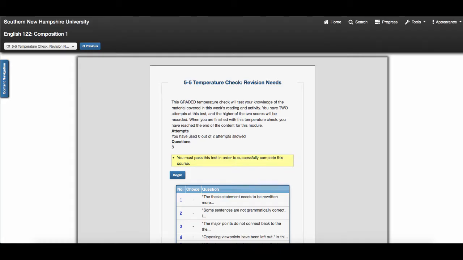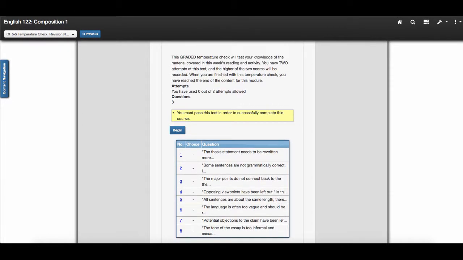And then lastly, you've got a temperature check that's going to go over revision needs. So make sure you do that. And I would do this assignment before I finished submitting either of the other two assignments that I will be grading this week.